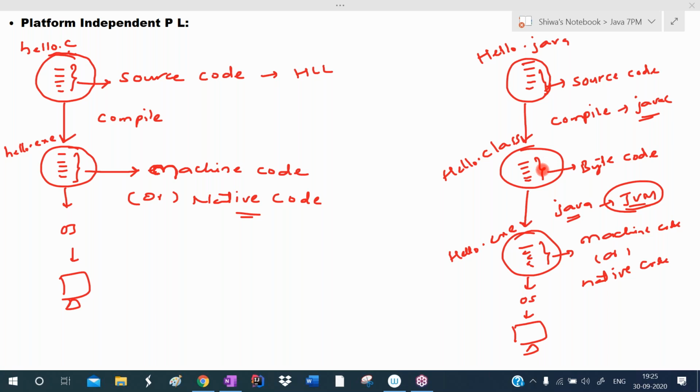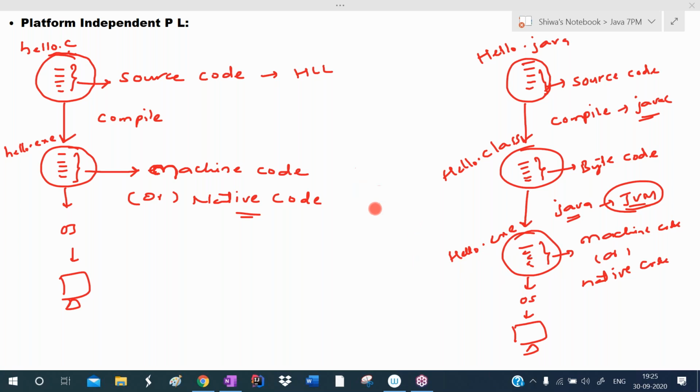To run this intermediate code, one special software is required. For Java, we use the JVM, the Java Virtual Machine. For Python, we use the PVM, the Python Virtual Machine. This special software converts the bytecode to machine code according to the operating system and microprocessor.